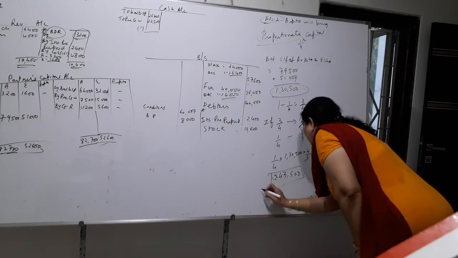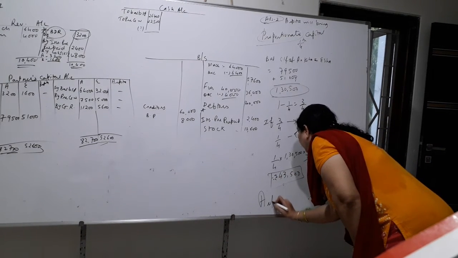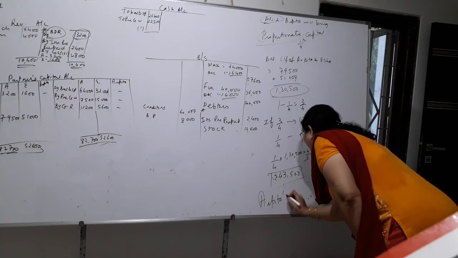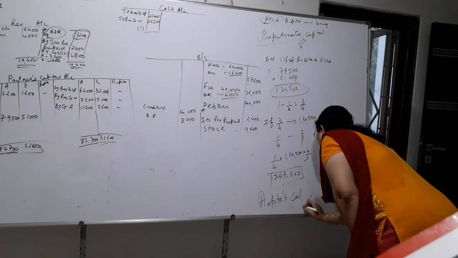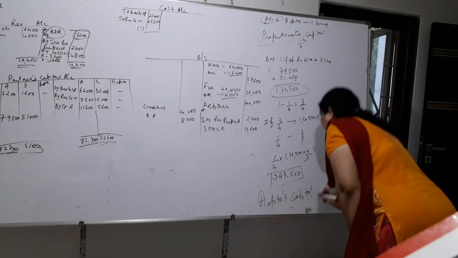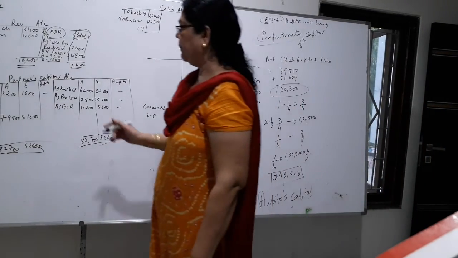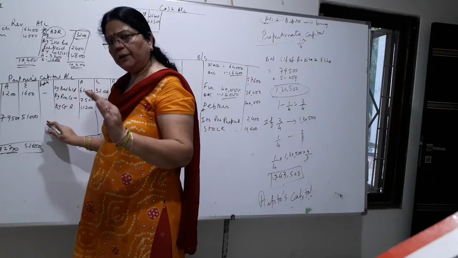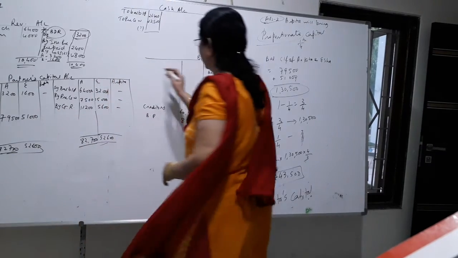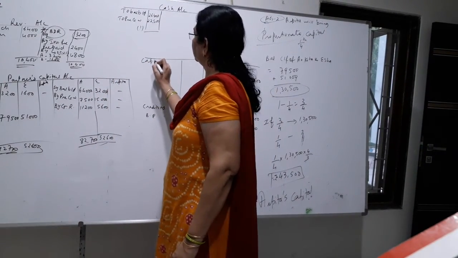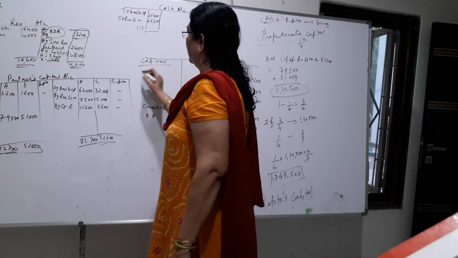This is Arpita's capital, the new point here: proportionate capital. Now, Arpita's capital, if you write here also it will do. If you don't write and write it directly in the balance sheet as capital, that will also do.